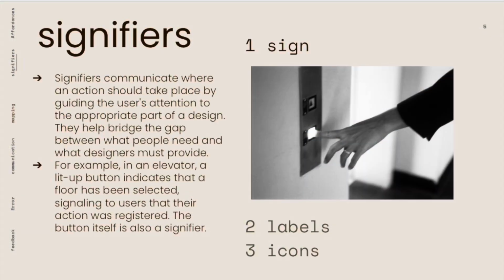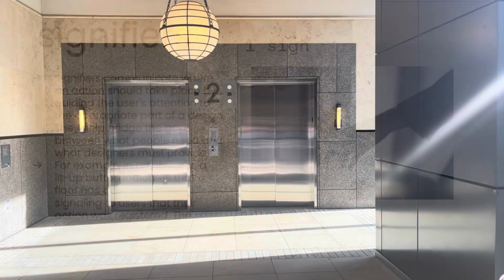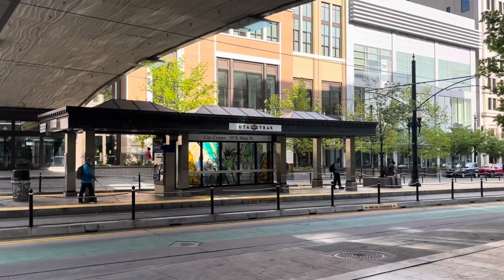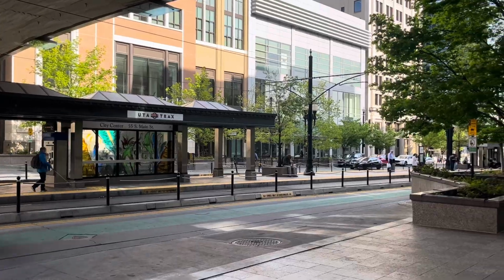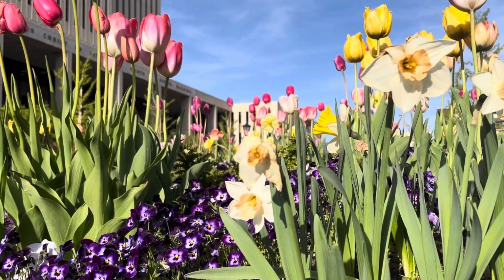Signifiers. Signifiers communicate where an action should take place by guiding the user's attention to the appropriate part of a design. They help bridge the gap between what people need and what designers must provide. For example, in an elevator, a lit up button indicates that a floor has been selected, signaling to users that their action was registered. The button itself is also a signifier.